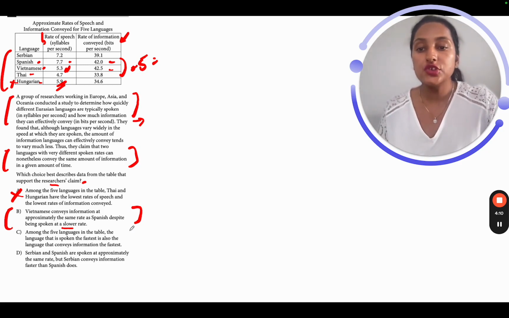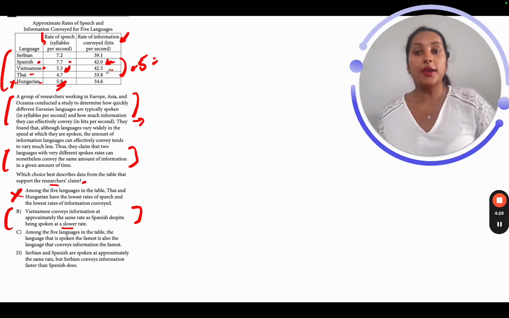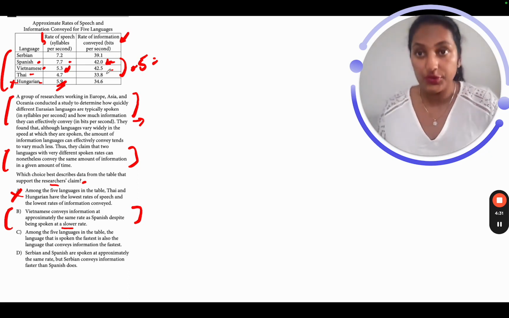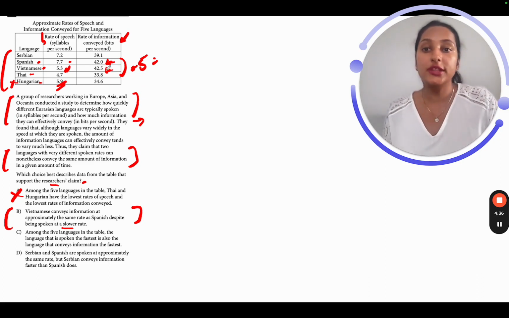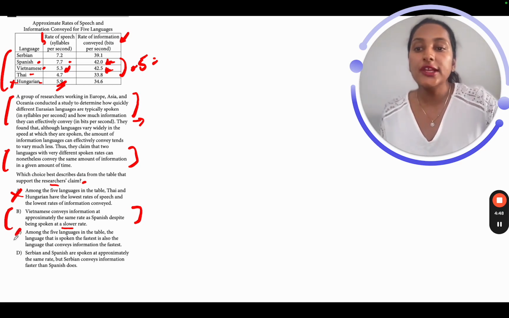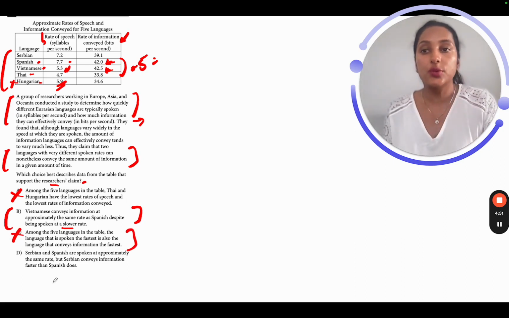C. Among the 5 languages in the table, the language that is spoken the fastest. So which is the language that's spoken the fastest? Spanish. Okay. Is also the language that conveys information the fastest. So 7.7 and 42. That's not the fastest rate of information. I mean, at least that's not the maximum rate of information that's been conveyed. 42.5, correct? There's a difference of 0.5, but there is a difference, correct? So even though Spanish is being spoken the fastest, the rate of information conveyed is not maximum for this. So C is definitely out because it's contradicting the information given in the table.